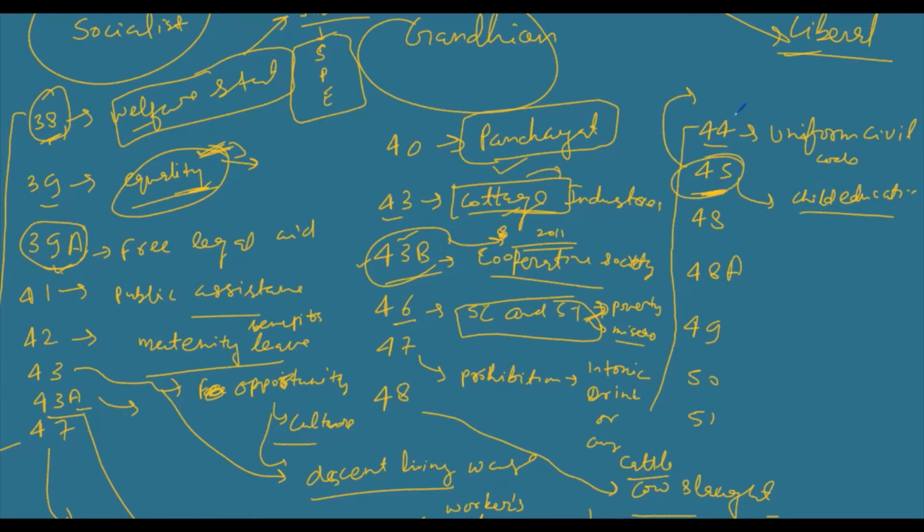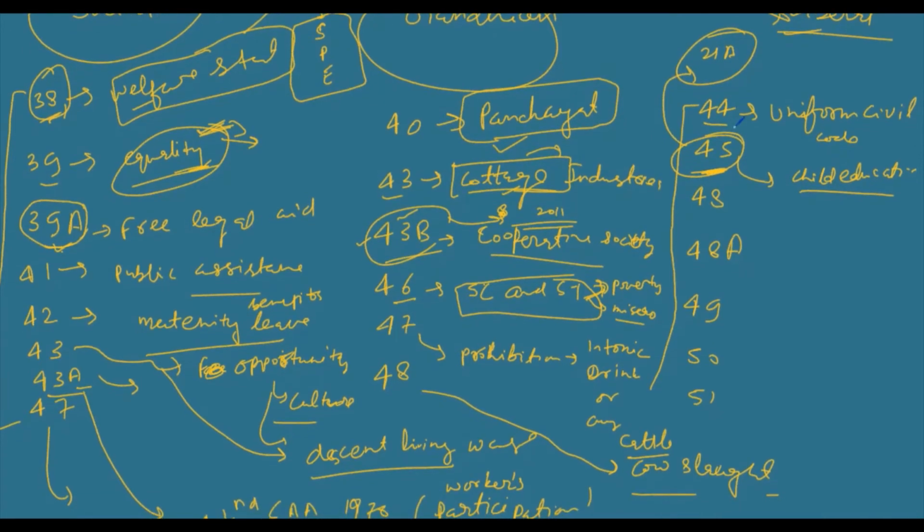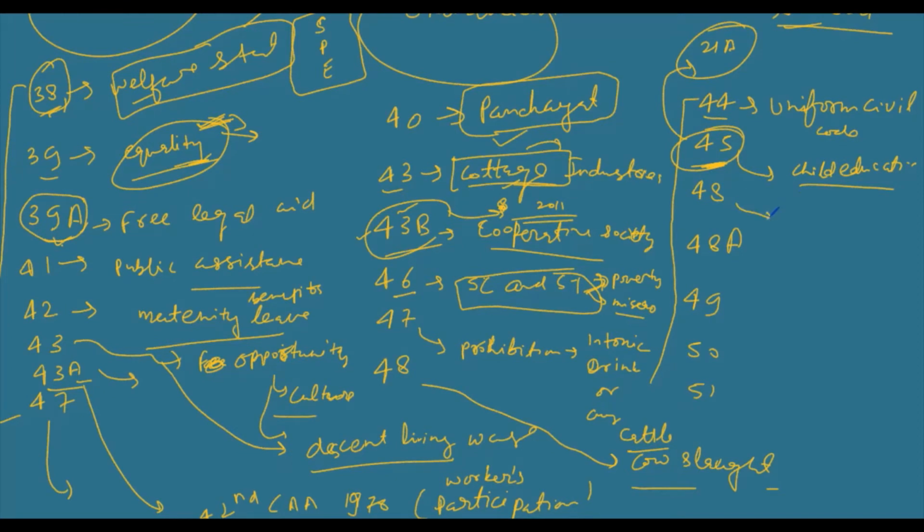Article 48 deals with environment, protection of environment. Article 48A also deals with environment. I forgot: Article 48A deals with environment, and this one deals with scientific technology should be used, scientific methods of agriculture.